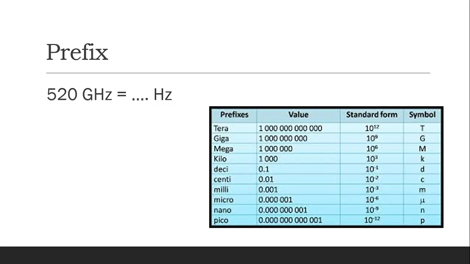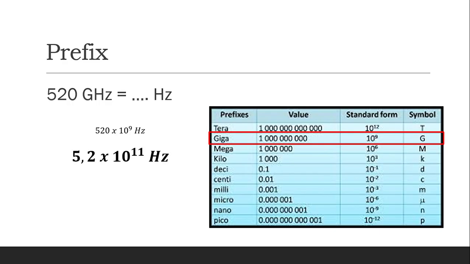We find the giga here, so we multiply with 10 to the power of 9. We have to make it in standard form. It becomes 5.2 multiplied by 10 to the power of 11 hertz. Of course we have to make it in standard form.